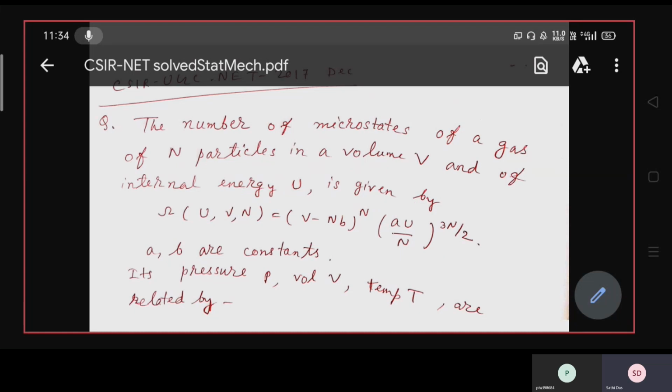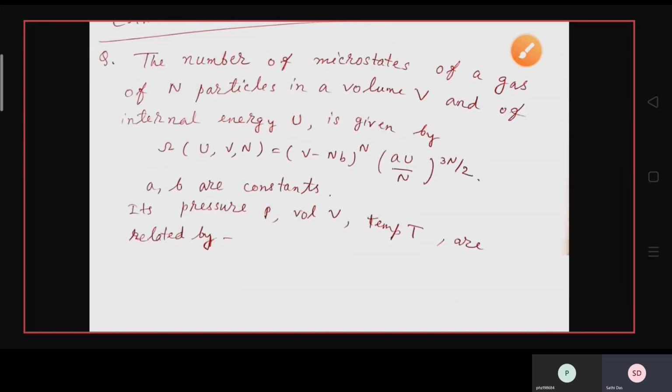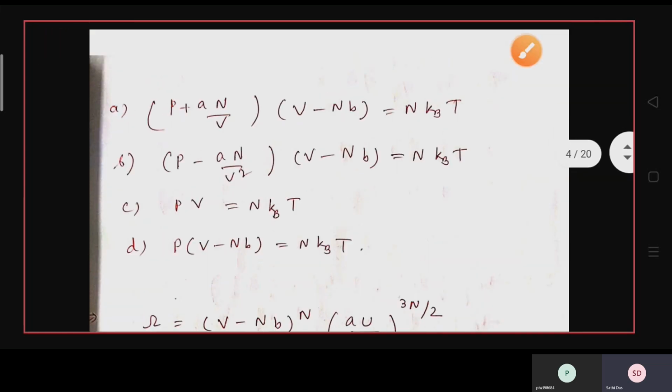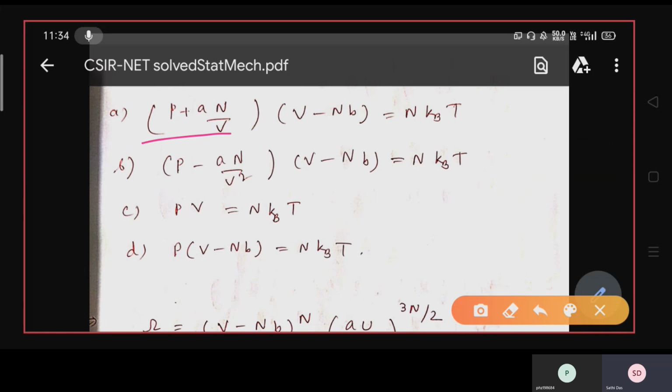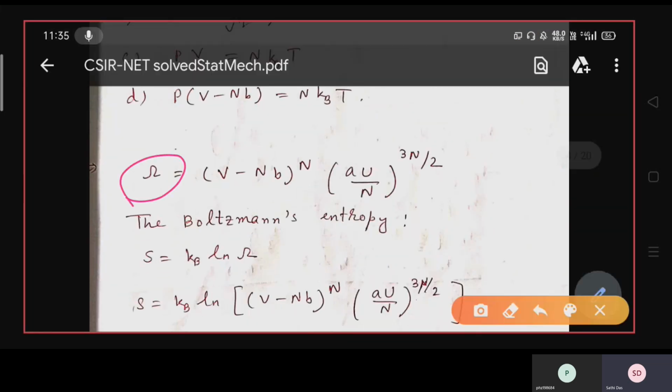So a and b are constants. It has been asked that the pressure P, volume V, and temperature T are related by which relation? Option A is P plus aN by V into V minus Nb equals N KB T; P minus aN by V square, V minus Nb equals N KB T; PV equals N KB T; P into V minus Nb equals N KB T.